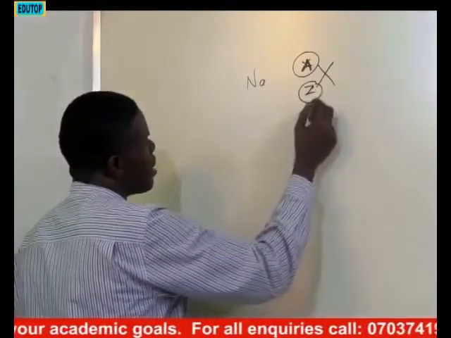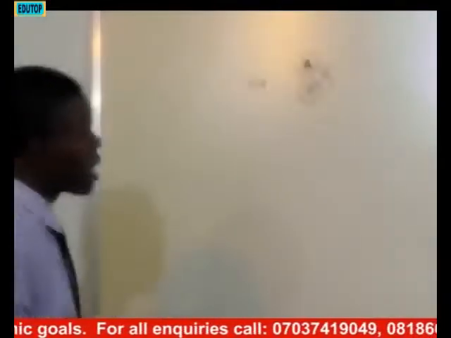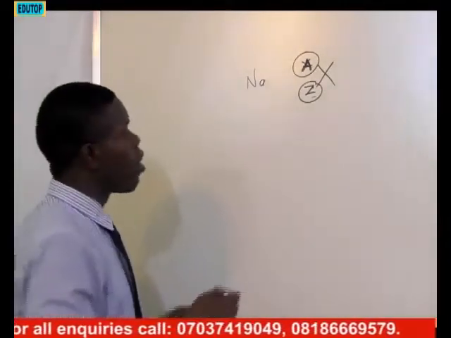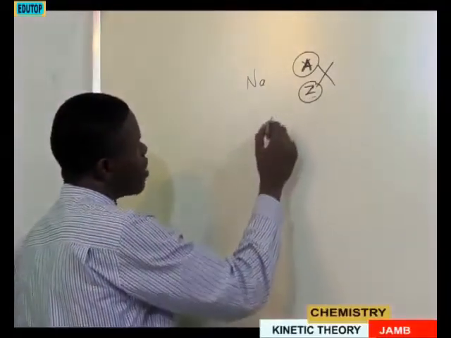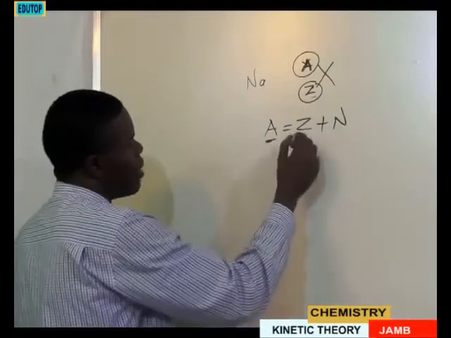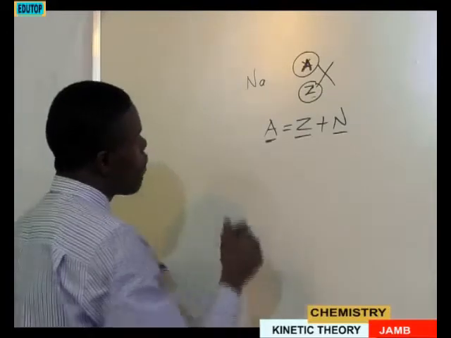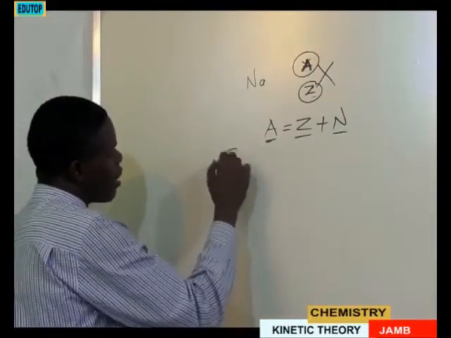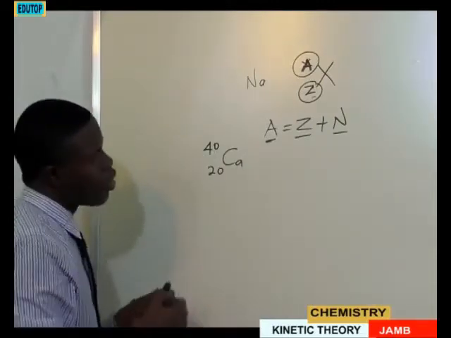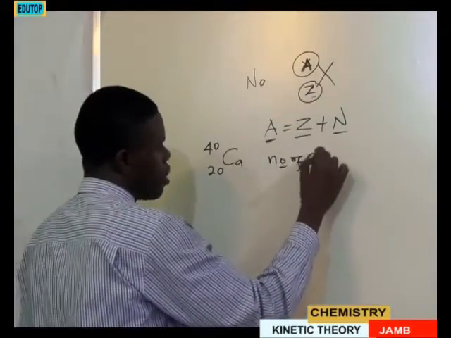Now, since I said that the number of protons in the nucleus of an atom is the atomic number, while the mass number is the sum of protons and neutrons in the nucleus of an atom, that means by this formula I can say mass number A is equal to Z plus N, where A is the mass number, Z is the atomic number, and N is the number of neutrons. So if a question is given to us, let's say calcium, 20 atomic number, 40 mass number, and the question asks us to determine the number of protons, number of neutrons,